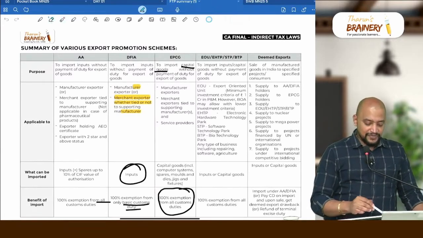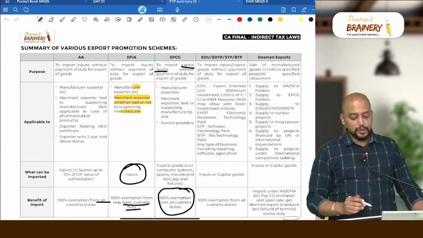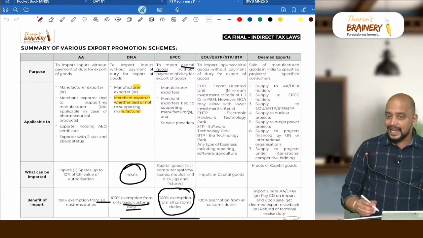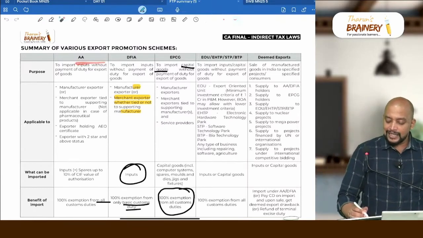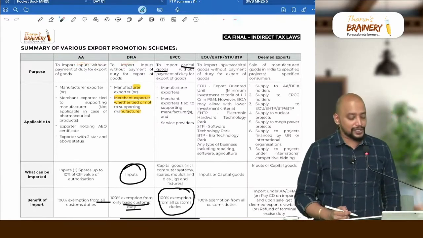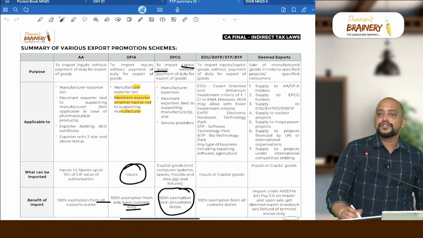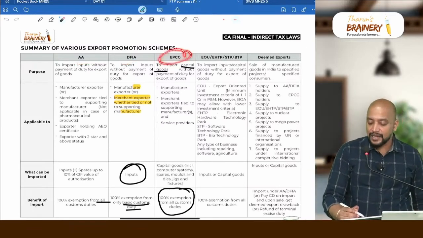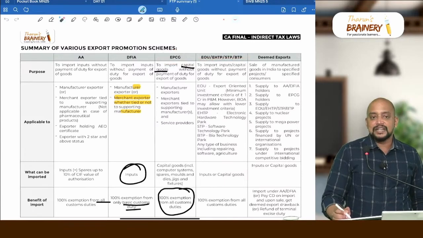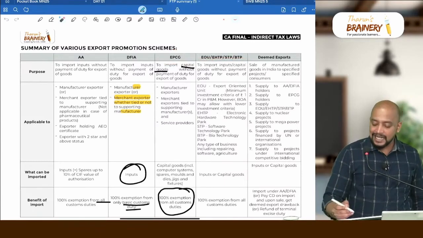So look into this. First we have various export promotion schemes. AA, advance authorization, then DFIA, duty free import authorization, EPCG refers to export promotion capital goods scheme, EOU, EHTP, STP, BTP, these are some notified areas.